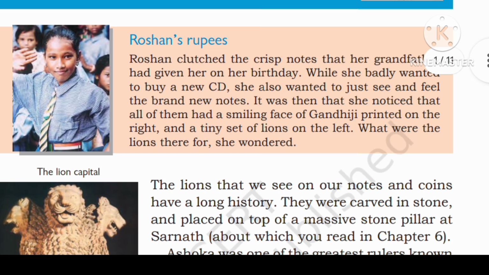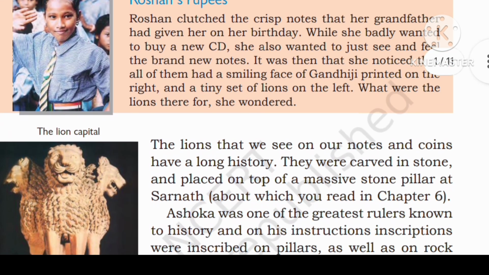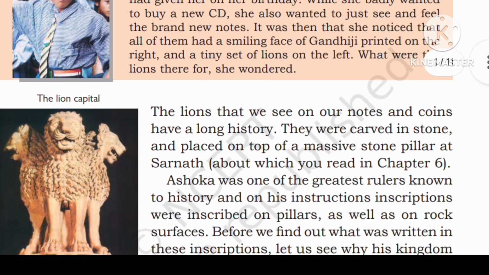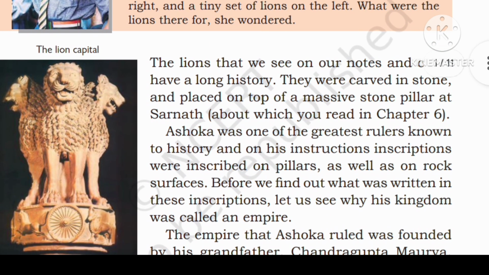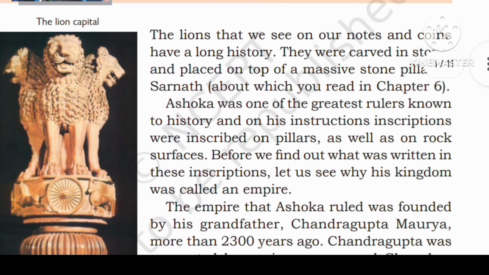Russian rupees. Roshan clutched the crisp notes that her grandfather had given her on her birthday. While she badly wanted to buy a new CD, she also wanted to just see and feel the brand new notes. It was then that she noticed that all of them had a smiling face of Gandhiji printed on the right and a tiny set of lines on the left. What were the lines there for?